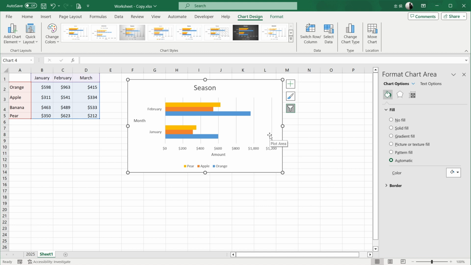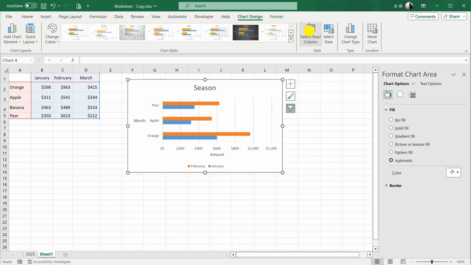Here's another common trick. The chart is currently grouped by product. If you want to group by month instead, click Switch Row Column in the function bar. This easily swaps the grouping.